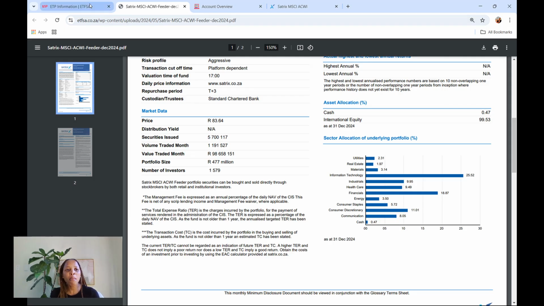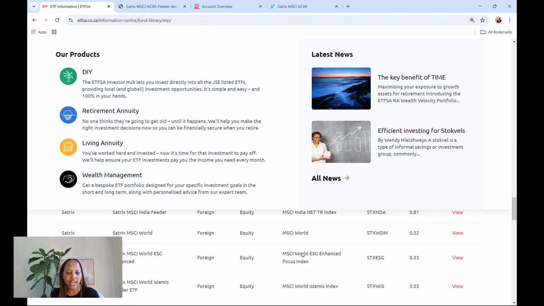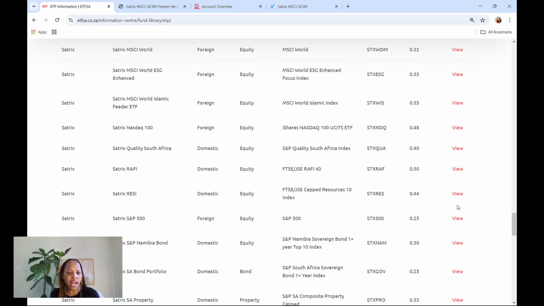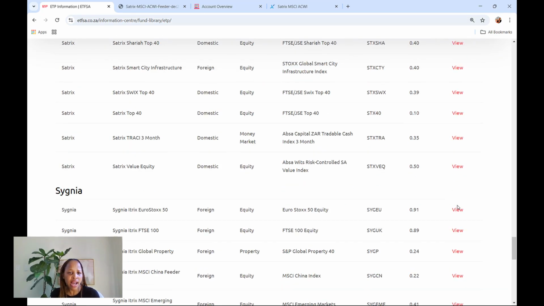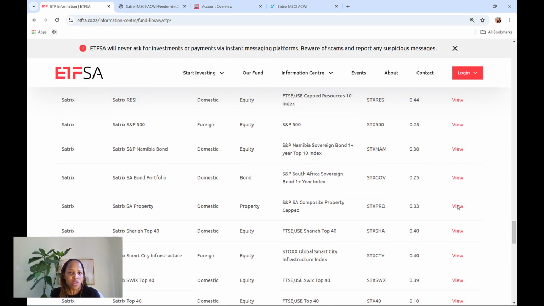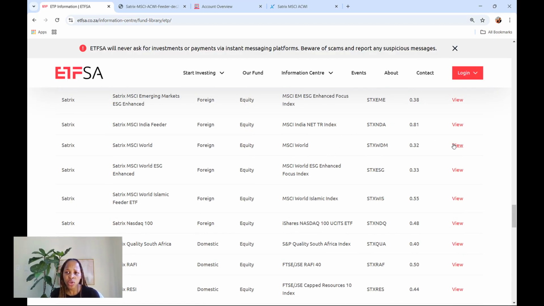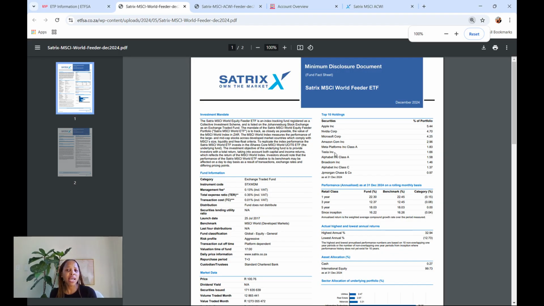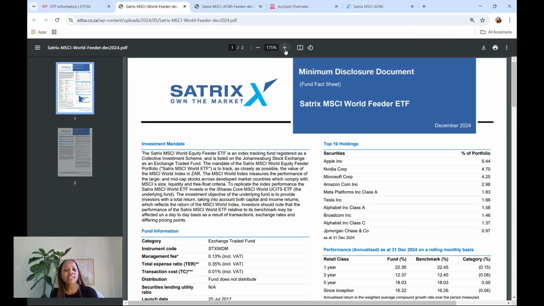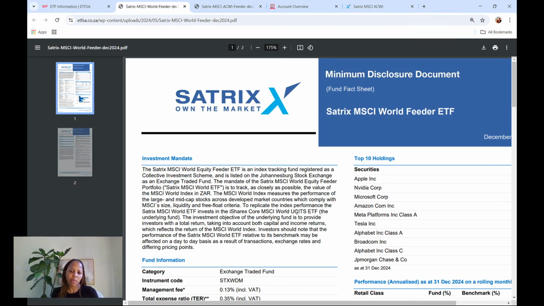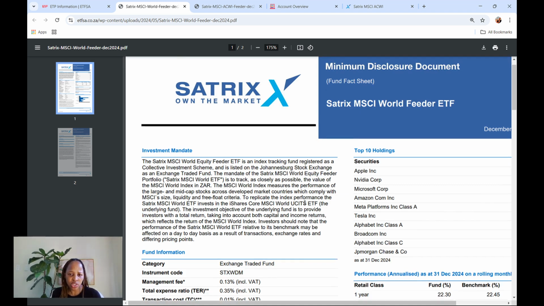Okay. If we compare to a similar or comparable fund, look at the Satrix MSCI World, which is very close to the one I'm showing you now. The Satrix MSCI World is a world ETF, except this time around it only has the developed markets, so only developed market countries. It does not have emerging market countries, right?